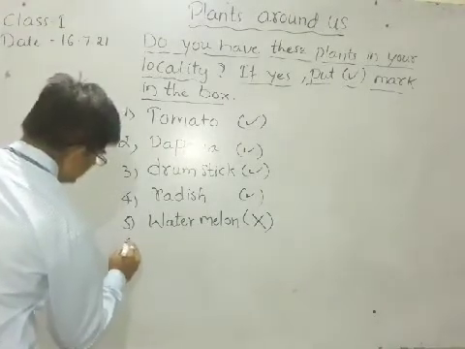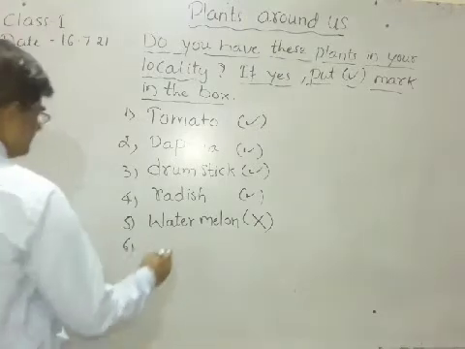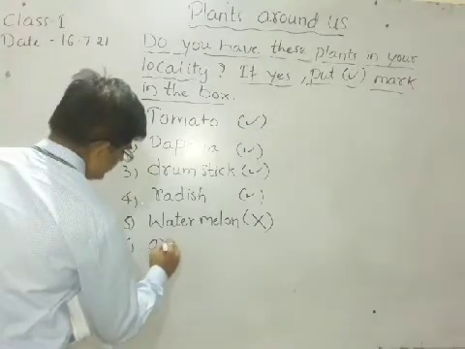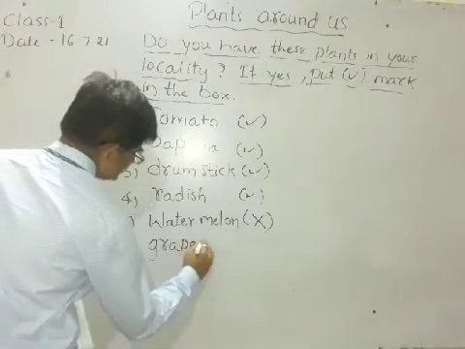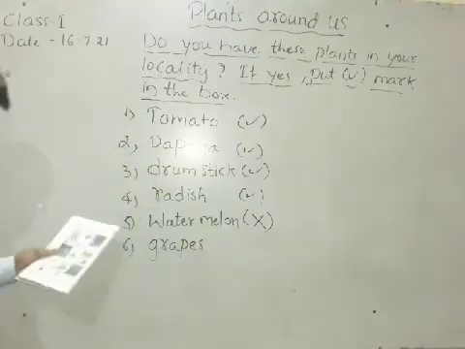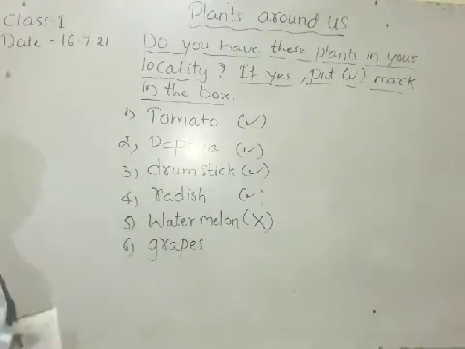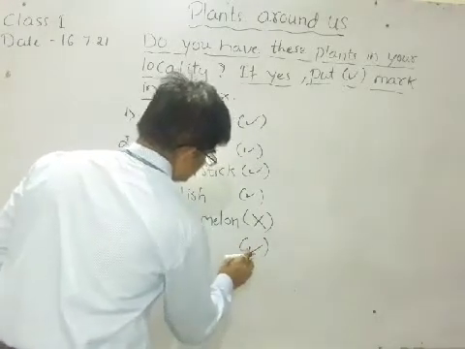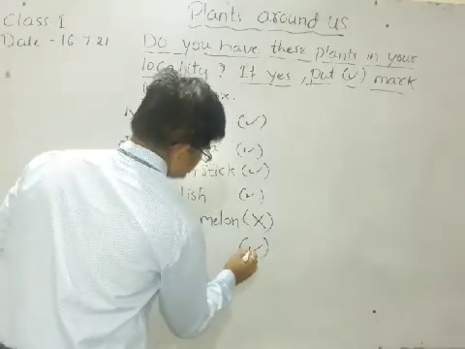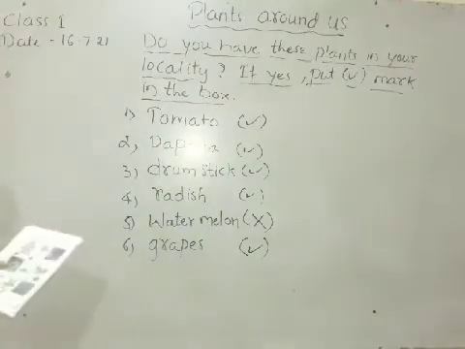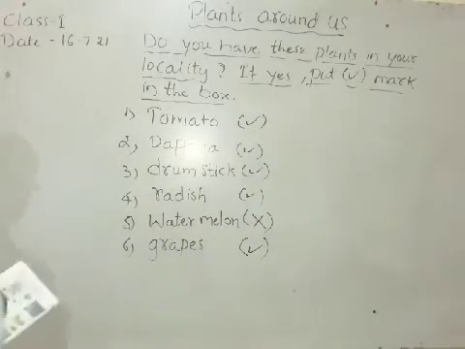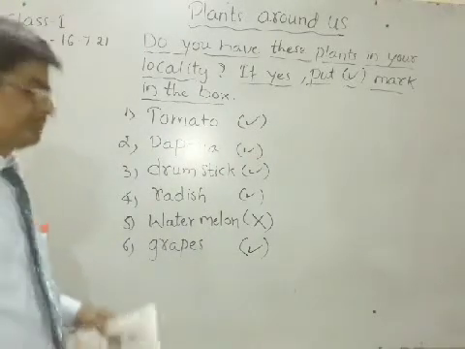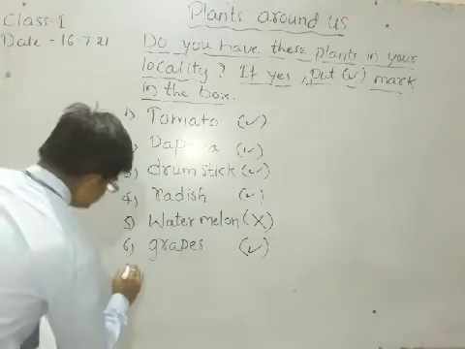Next, if grapes are there in your locality, in your fields, if you have these plants, you can put a right mark, otherwise wrong. Understood? Then one more, lastly, hibiscus.